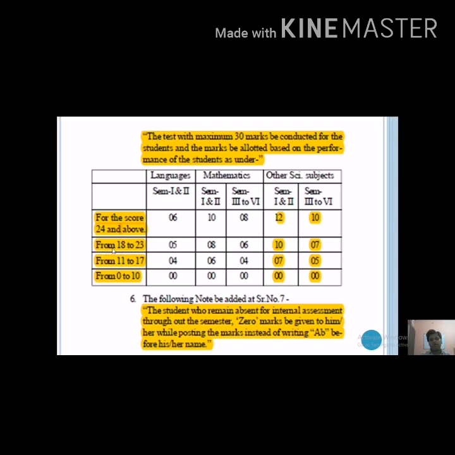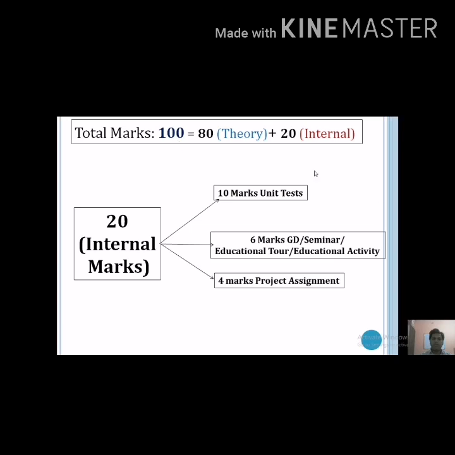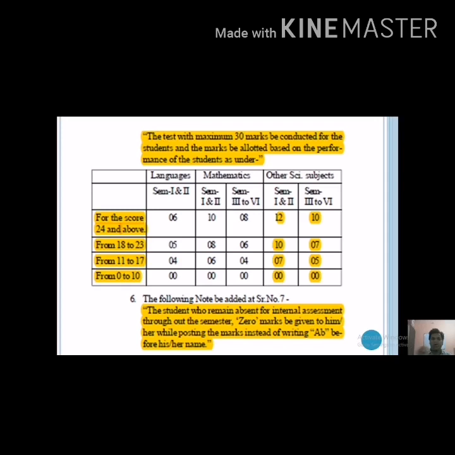If you score between 18 to 23 marks, then you will get 7 marks. If you score between 11 to 17 marks out of 30, then you will get 5 marks. And if you score from 0 to 10 marks, then you will get 0 marks. So this 10 marks is based on the 30 marks unit test conducted by the college.